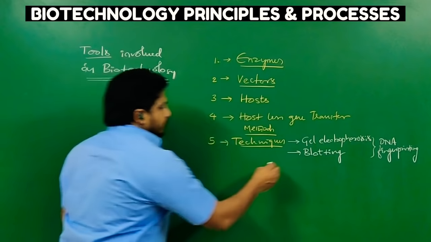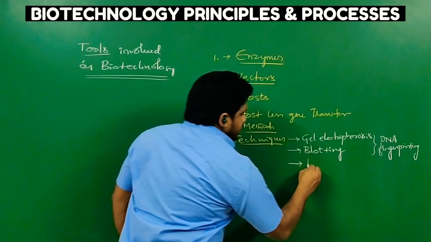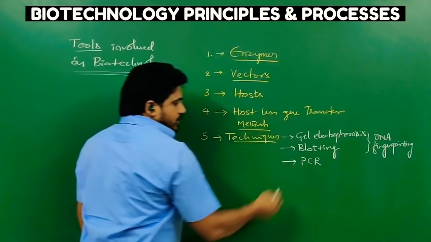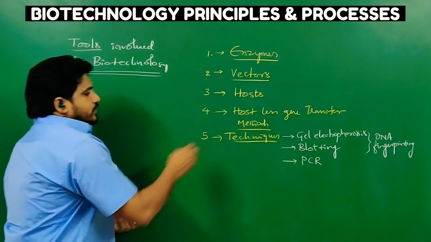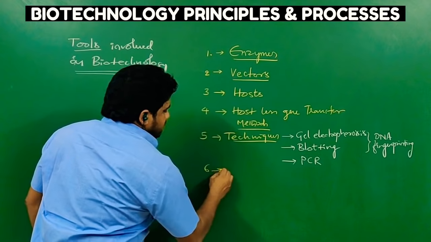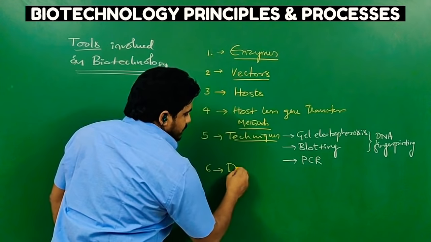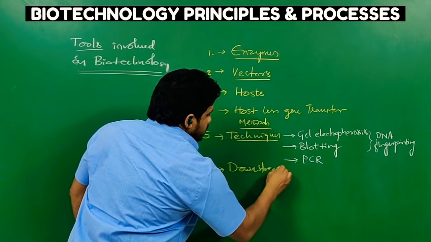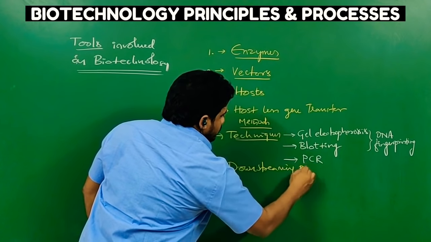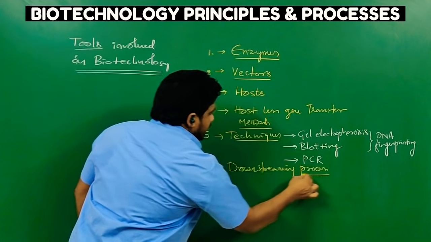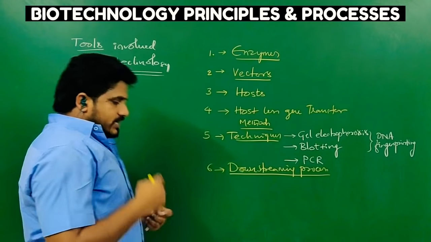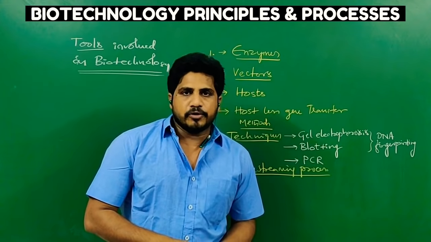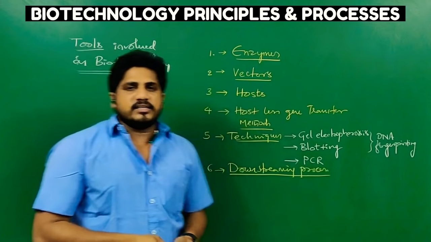What are the other methods? If you see, PCR, polymerase chain reaction. And after all this, we have to extract the product. For that, there is a method called downstreaming process. So these all are the contents present inside this lesson as well as genetic engineering processes. One by one we will discuss.